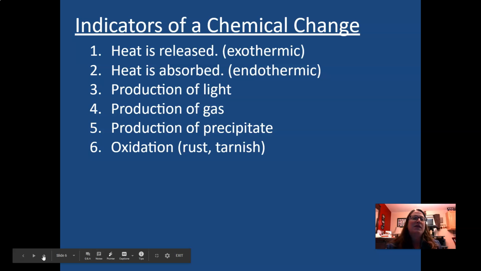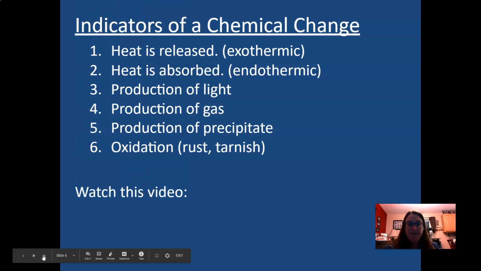Oxidation, that's when something rusts or tarnishes. If you're familiar with leaving your bicycles out in the rain and the elements, you might end up with a rusty bike chain. That oxidation process, that rust, is a chemical change.